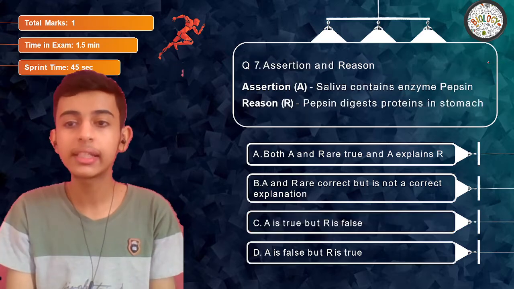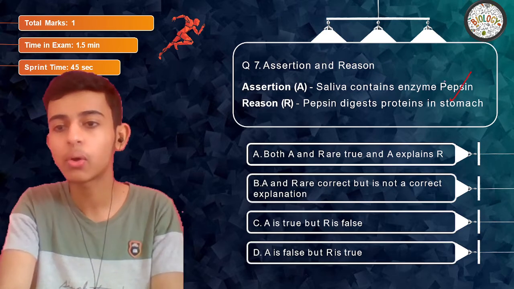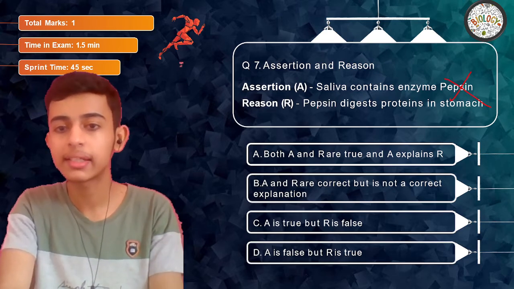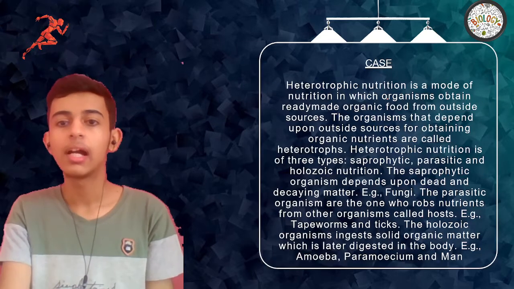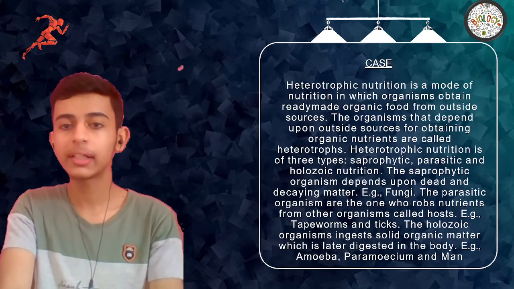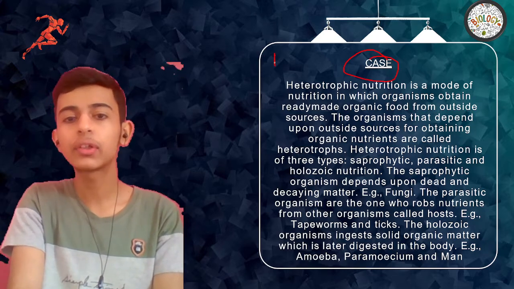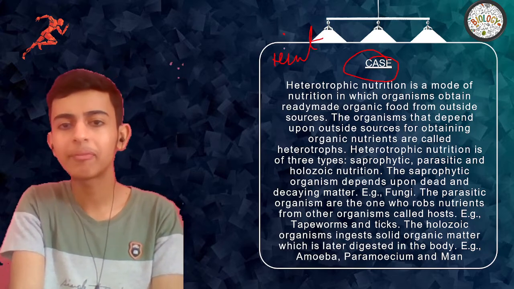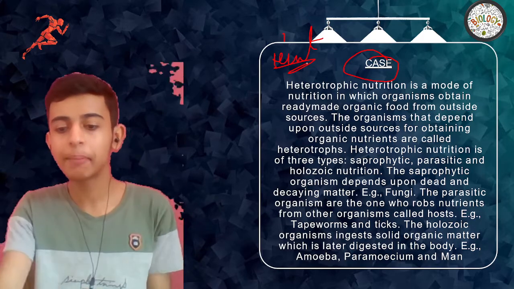Next, assertion: saliva contains enzyme pepsin. Wrong. Reason: pepsin digests protein in the stomach. Right. Assertion is false, reason is true. Easy. Okay, now a case is given. I would not like to read it. It will be a waste of time. The case is just a hint as to where this extract has been taken from. So you can read it if you want, but I'm not reading right now.